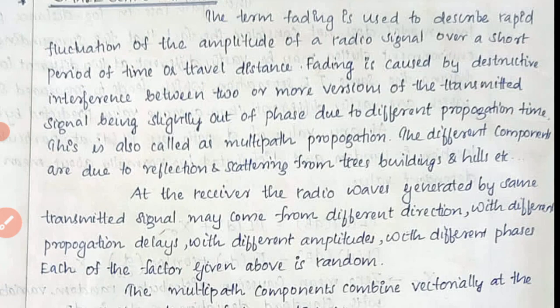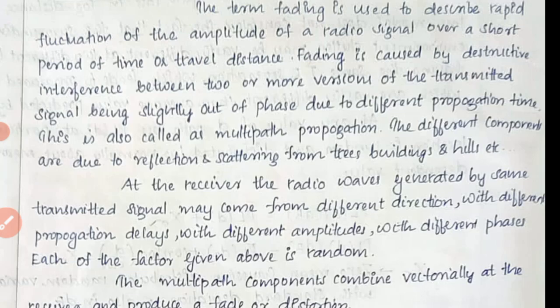Sometimes only a delay will be there, sometimes a difference in direction, sometimes a difference in amplitude. It depends on the waveform, the obstruction, interference and so on. Each of the factors given above is random.